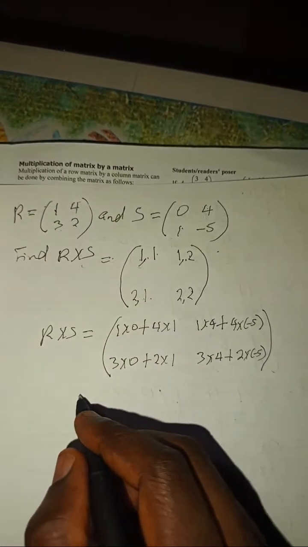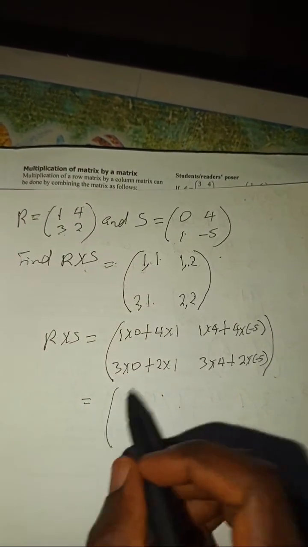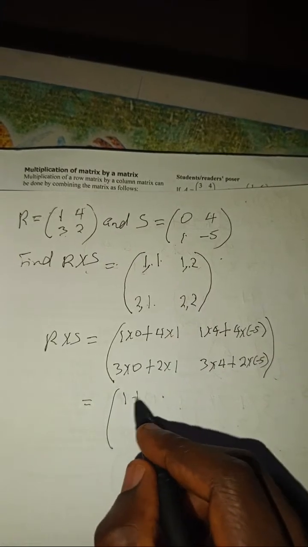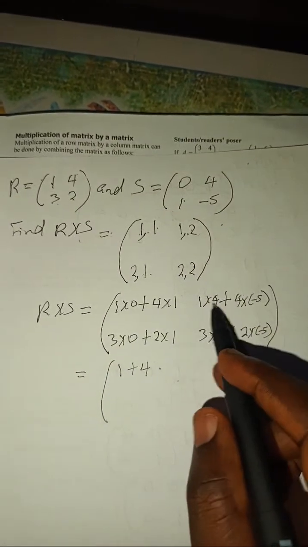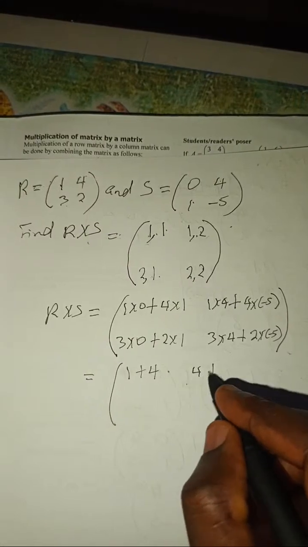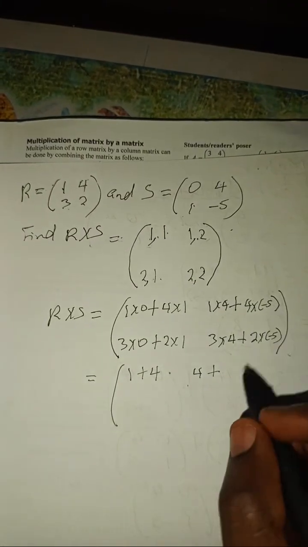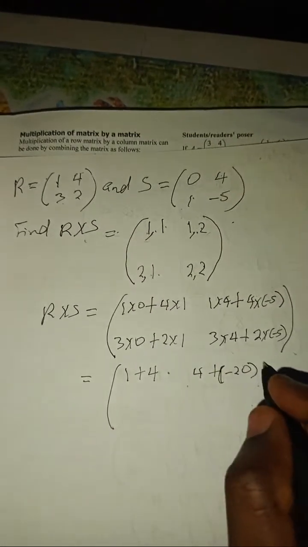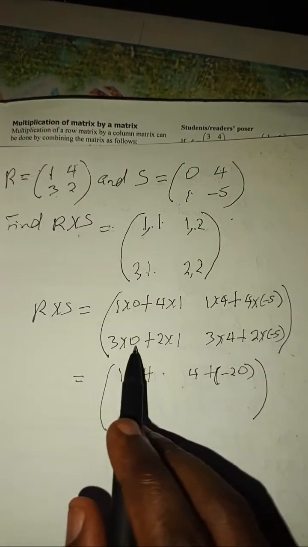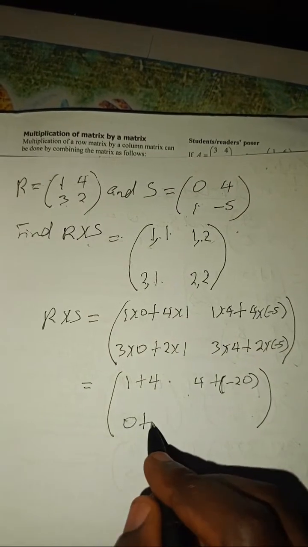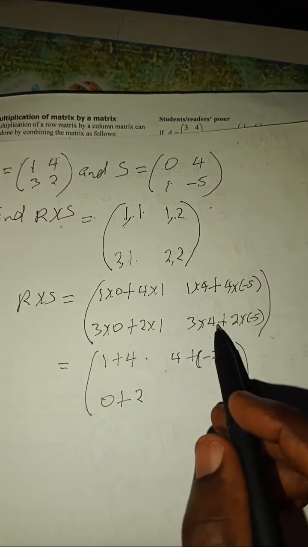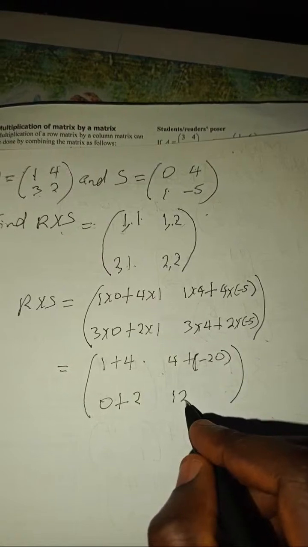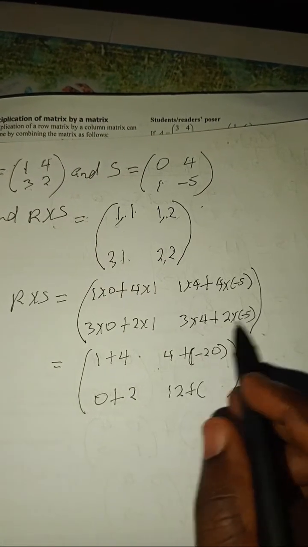So let's get our answer. Our answer now will be 1 plus 4. Now this is 4. That's 4 plus 4 times minus 5. That should give us minus 20. Okay. Now 3 times 0. That should give us 0 plus 2. This should give us 3 times 4. That should be 12 plus, that's minus 10.